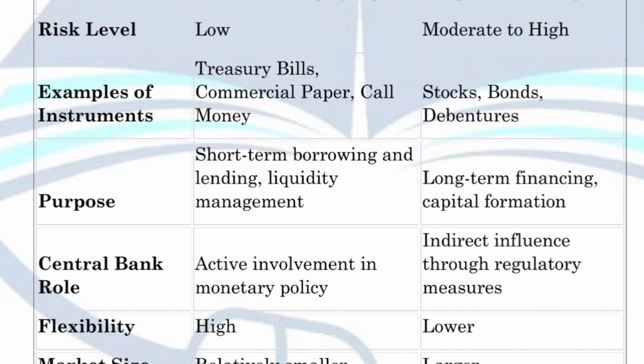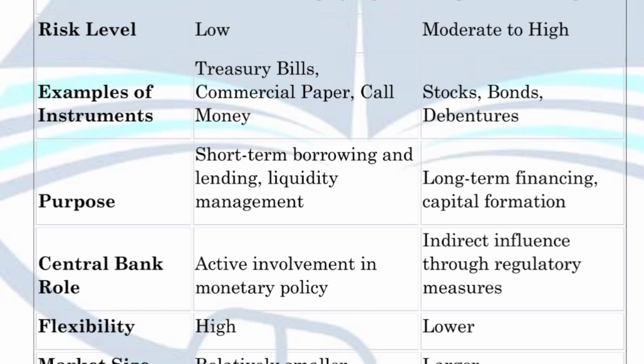Similarly, the central bank plays an active role in the money market, because the money market provides help to the central bank in making the monetary policy. So that is why the central bank plays an active role in the money market.